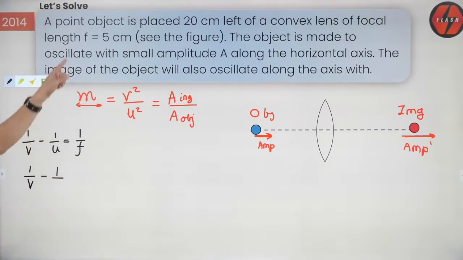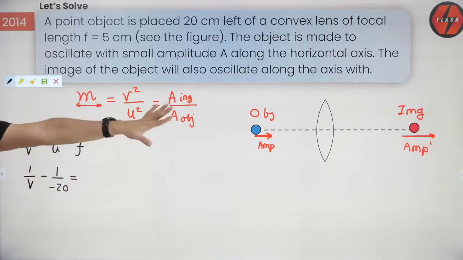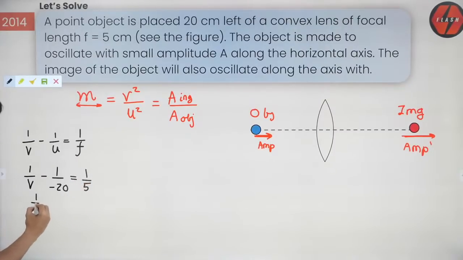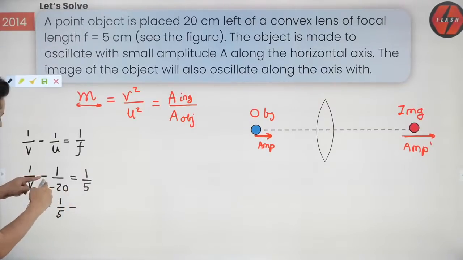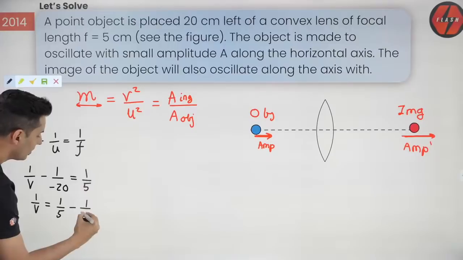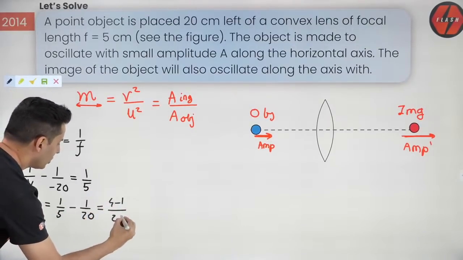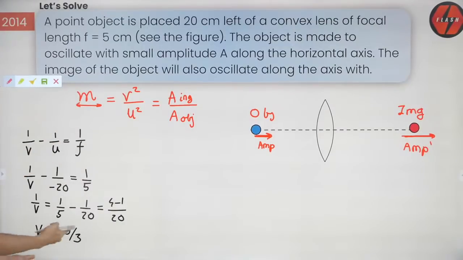So U is, where is it? 20 centimeters. So minus 20. Focal length, it's a convex lens, so positive, it will be towards the right side. It is 5. So 1 by V is equal to 1 by 5 minus, minus is plus, goes there, becomes minus 1 by 20, which is 4 minus 1 by 20. Therefore, V is 20 divided by 3. Cool. So let's substitute that over here. I've got V as 20 by 3.